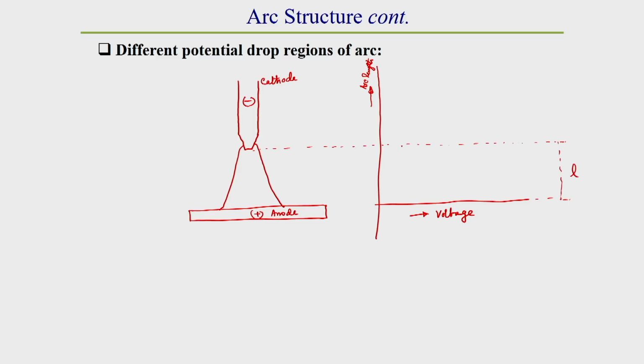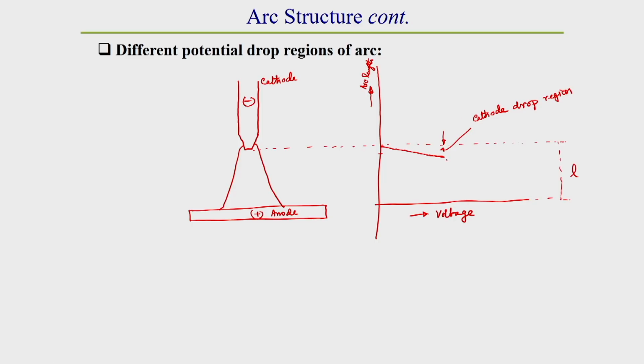In the cathode drop region, why does this occur? Due to the cathode spot and cathode space, which I have explained. This cathode drop region has a certain thickness, and here a sharp drop of voltage takes place. This thickness is generally called the cathode drop region, or you can say the cathode drop zone.